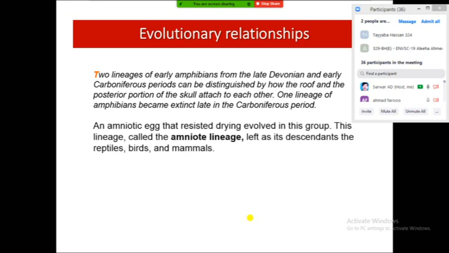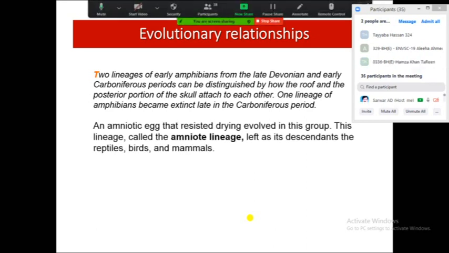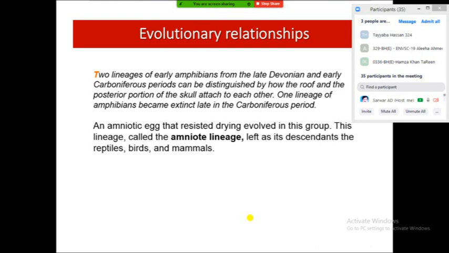Here, the amniotic egg. What is an amniotic egg? An amniotic egg contains various types of membranous structures which help in dry conditions and prevent the drying of the egg even in very harsh or extreme temperature. Reptiles, birds, and mammals are the living descendants from the amniotic lineage, or the amniotes lineage.